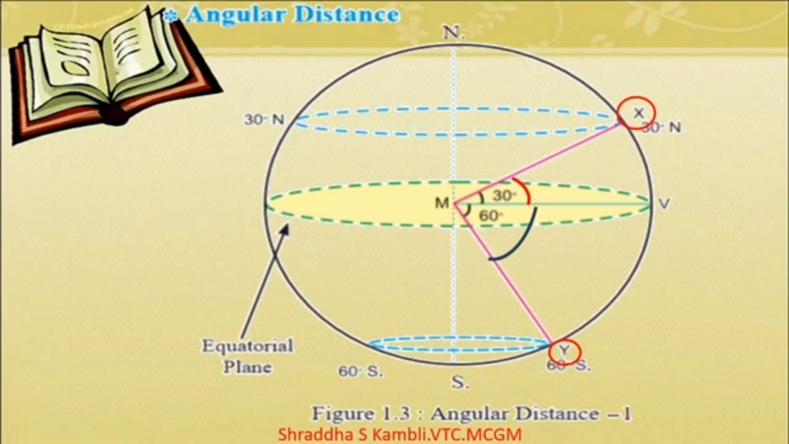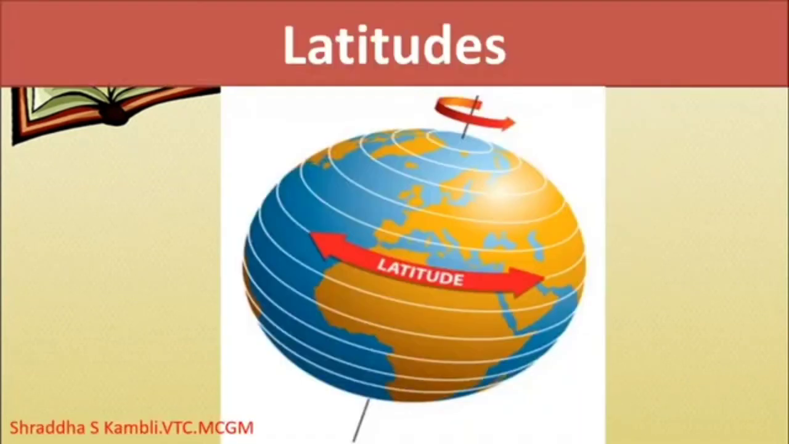And when you measure the angular distance, it is used to determine the latitude location of a particular place, to decide where that place is located. Alright, so hope you understood this point also.